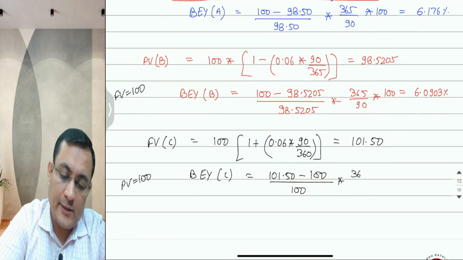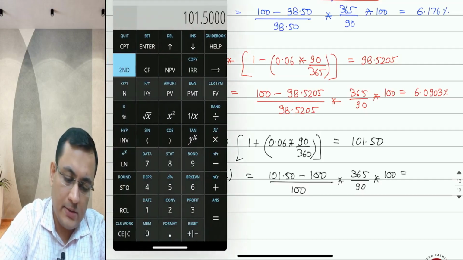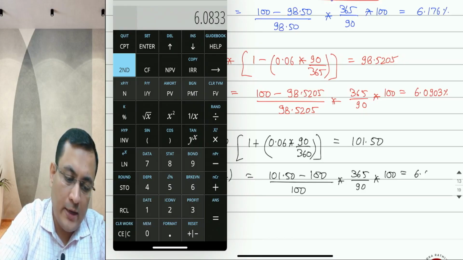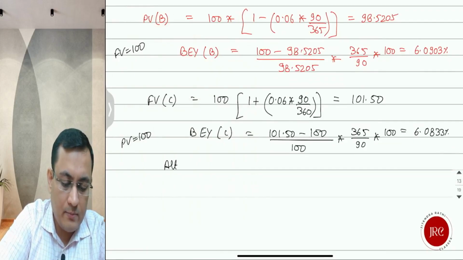Multiplied by 365 over 90, multiplied by 100. Let's see what the value is. The value is (101.50 minus 100) over 100, multiplied by 365 divided by 90, multiplied by 100, which equals 6.0833%.